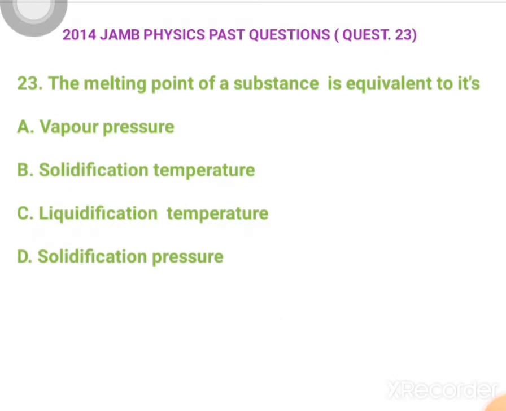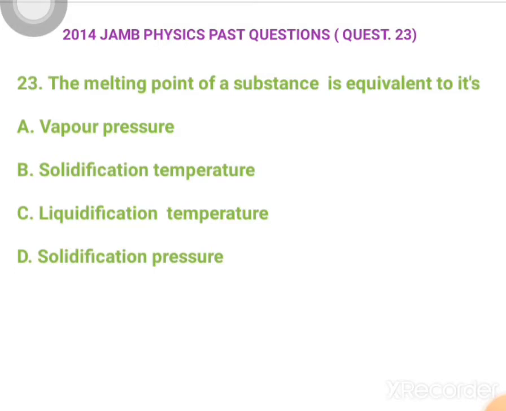Remember, what is melting point? Melting point is the point at which a solid changes its state to what? To liquid. And this melting is the same thing as liquefaction, because something is said to be liquefied when it changes its state from solid to what?